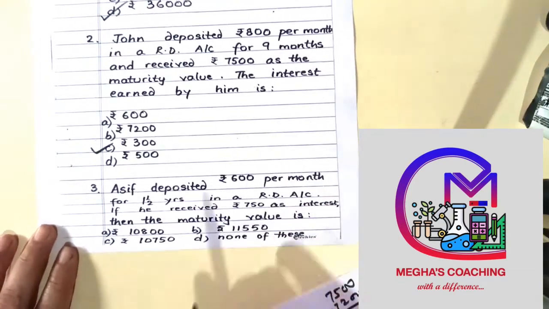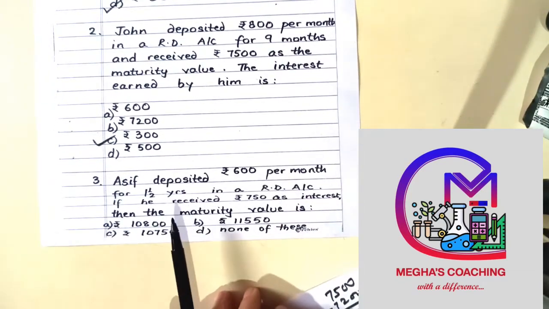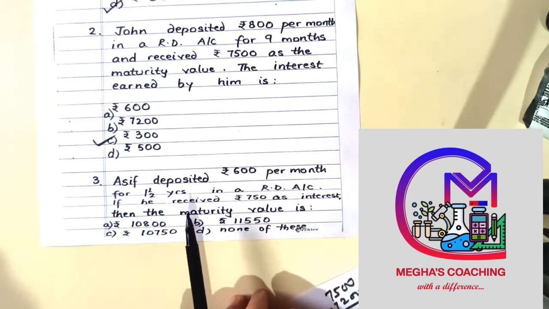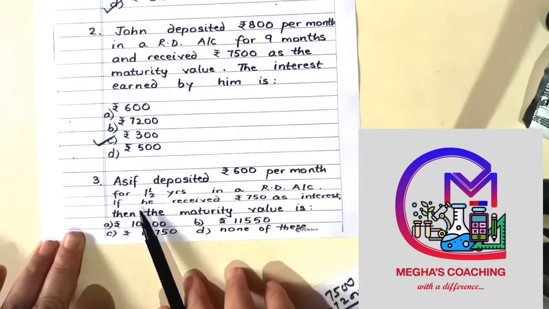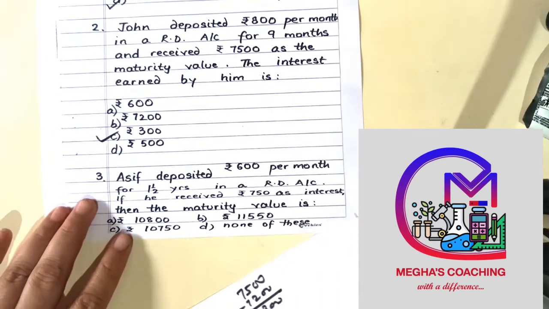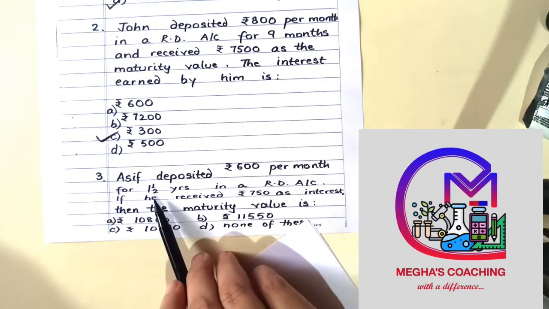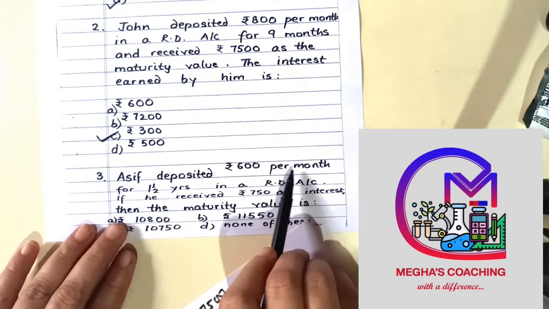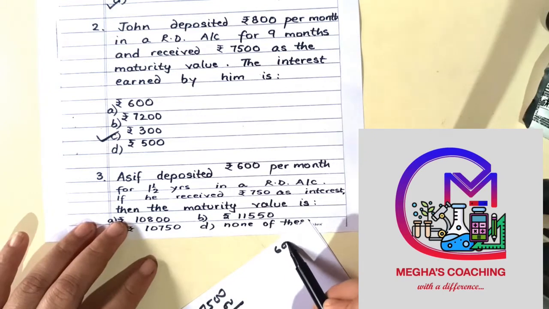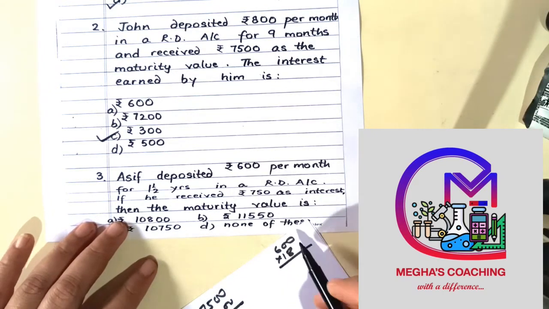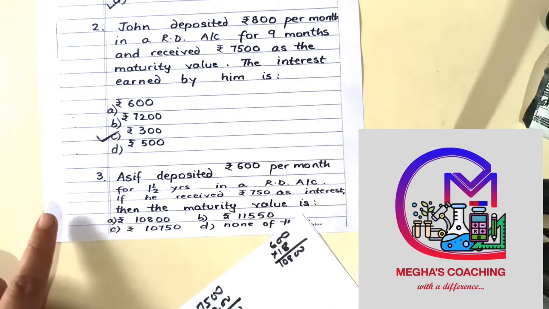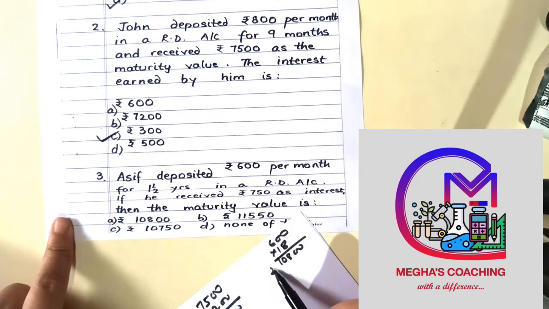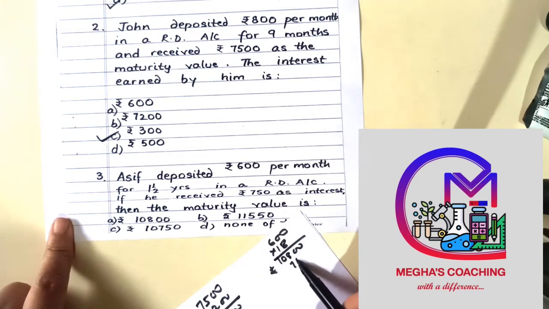Okay. The next question. Asif deposited rupees 600 per month for 1.5 years. So 1.5 year मतलब 12 plus 6, 18 months. 18 months के लिए उन्होंने 600 पर मंथ डिपॉजिट किया था. तो 600 into 18 will give you 10800. 10800 is the amount she deposited, and she received 750 as interest.